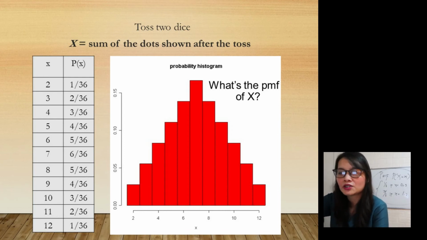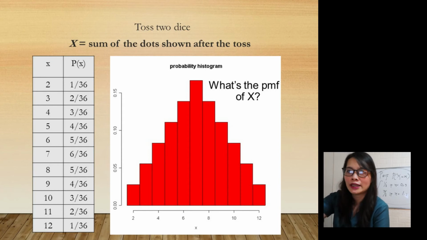What is the probability of getting the sum is 5? 4 out of 36. So what are those? 1, 4, 4, 1, 2, 3, 2, 3. Okay, and then so on and so forth.